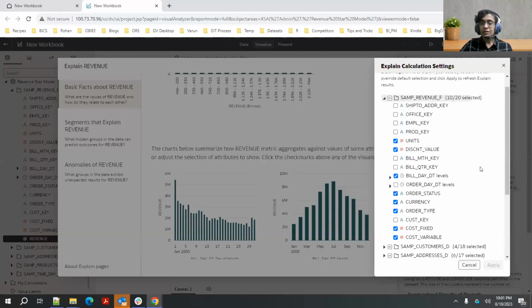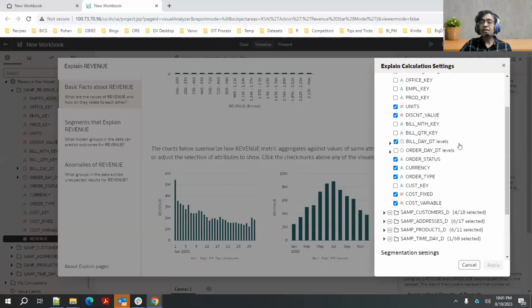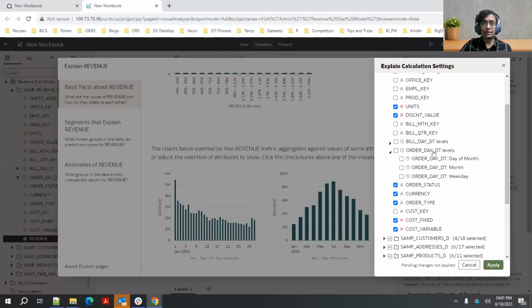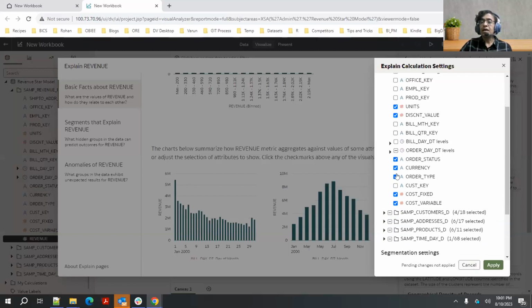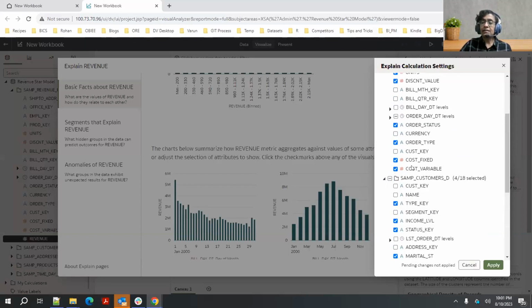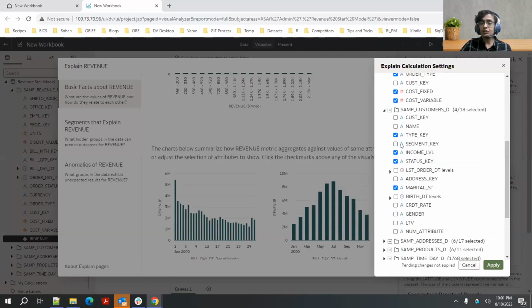But as a user, you have the ability to override these default column selections, right? So this is my data set. And I know I'm not interested in bill date, so I don't want this. I'm interested in order dates, right? And in order date, let's say I'm only interested in the month grain. I don't want to go to the day grain. So I select just the month in order date. And I'm not interested in currency. So I select and deselect the columns that are of interest to me.